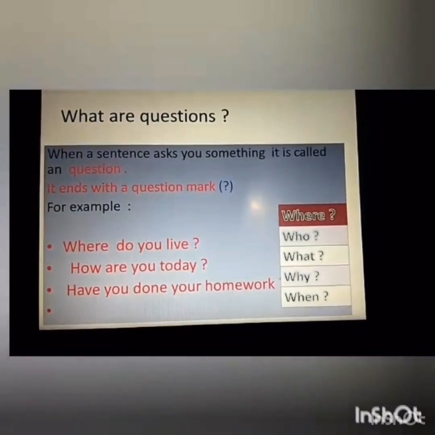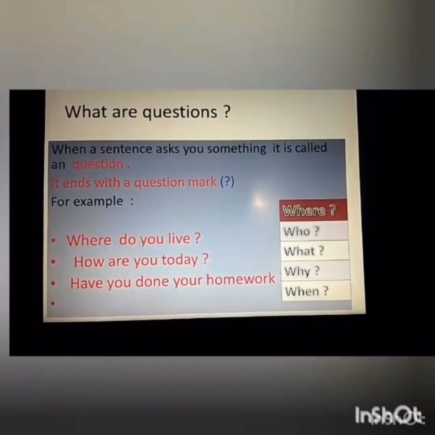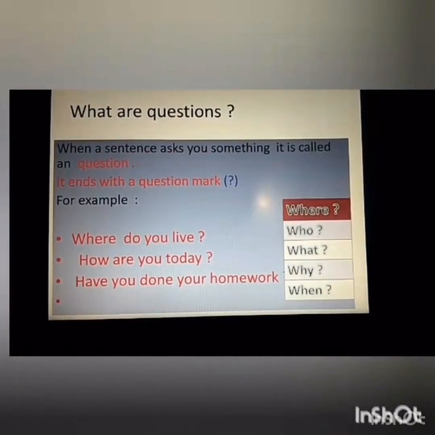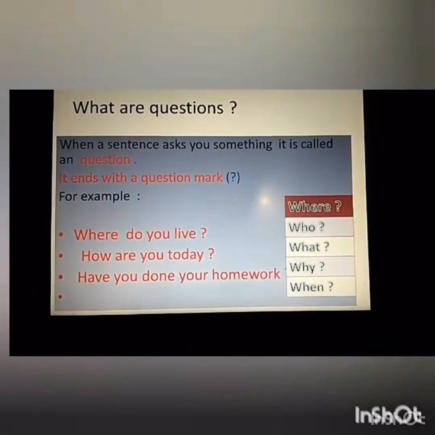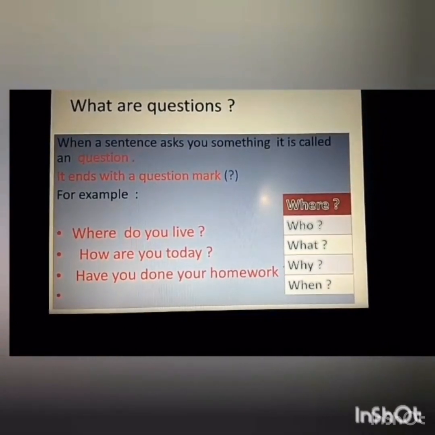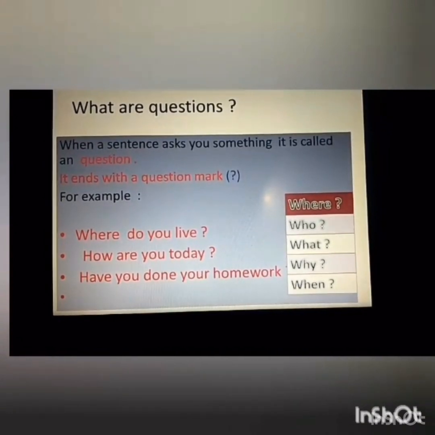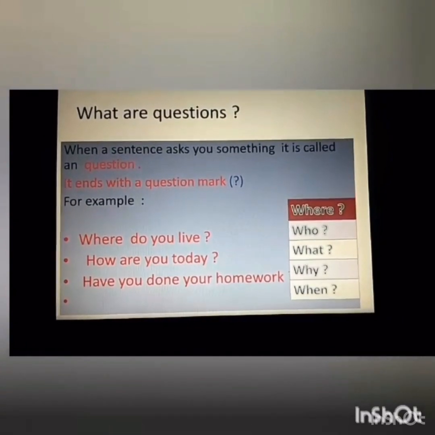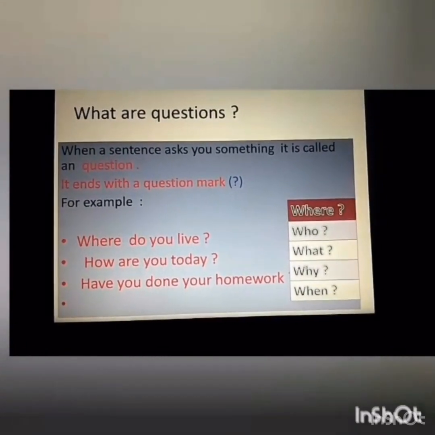What are questions? When a sentence asks you something, it is called a question. You have to remember, it ends with a question mark. For example, where do you live? How are you today? Have you done your homework? So in all these sentences, it ends with a question mark, and because they are asking you something, so these are called question sentences.